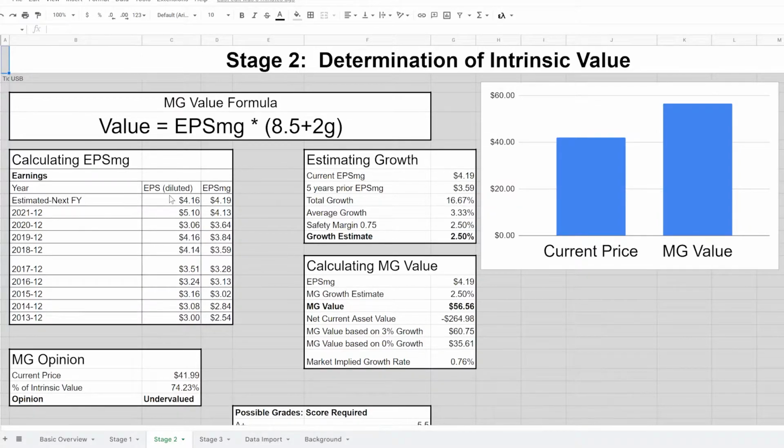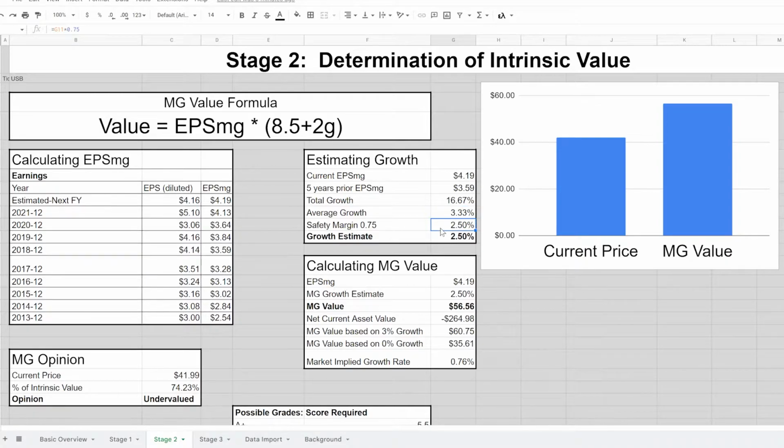So looking at earnings, again, we take a look at all of the earnings, but we really care most about the last 5, and that gives us the average of 4.19. Total growth, we look at the current earnings per share. 5 years ago, it was $3.59. We've seen 16.67% growth in those 5 years. Divided by 5, that is 3.33% per year.